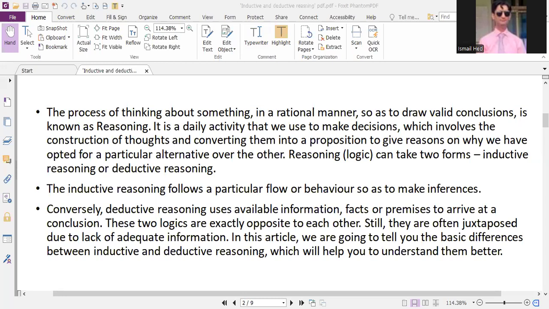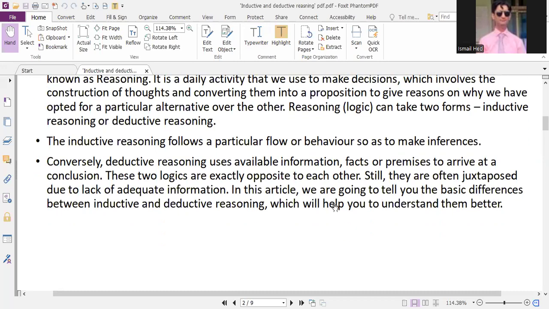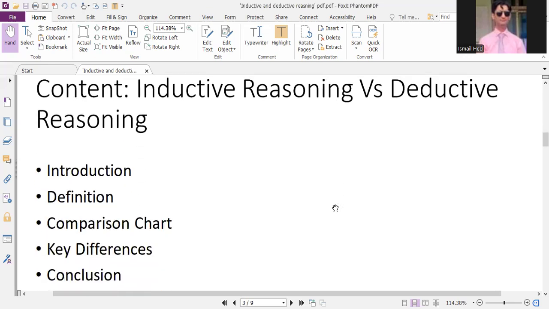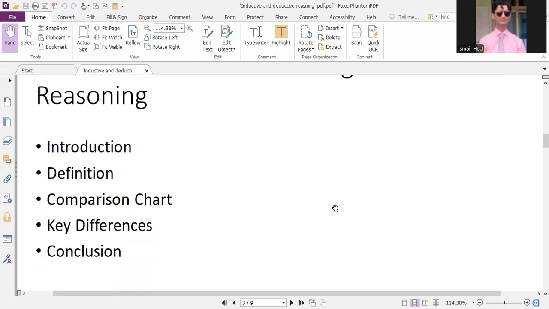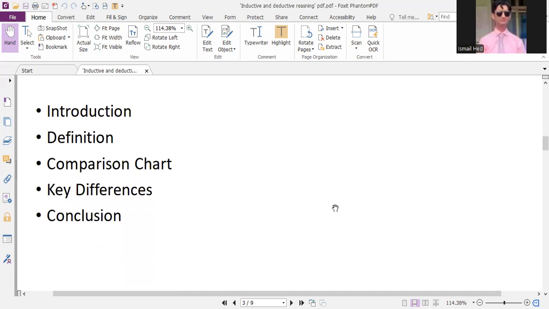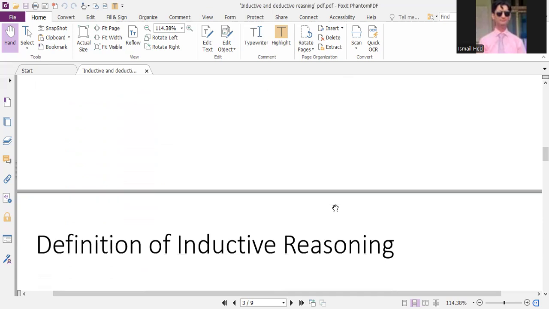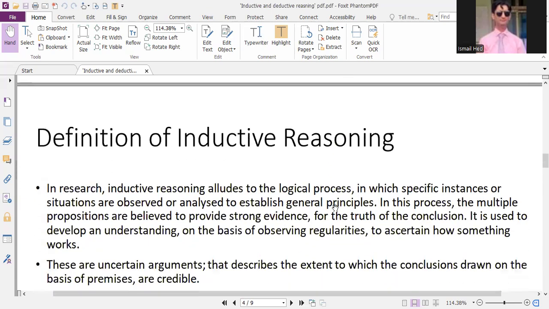So in this article, we are going to see how these two help us to understand the process or the pattern of research which we utilize. First of all, you are going to see the introduction, definition, and then there will be a comparison chart and key differences of each other, and then the conclusion would follow.